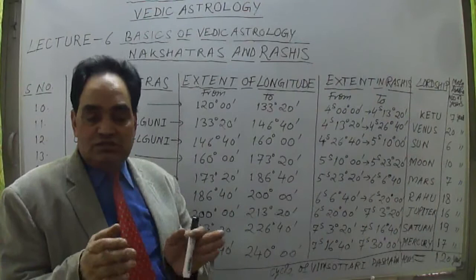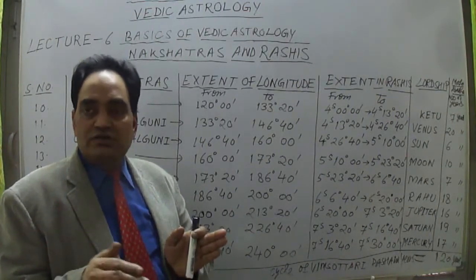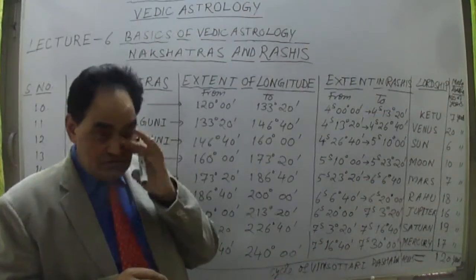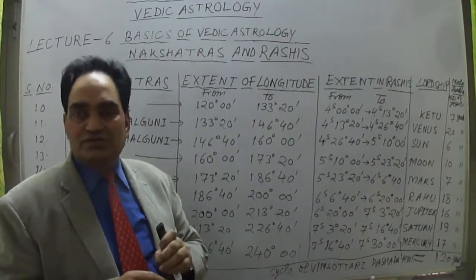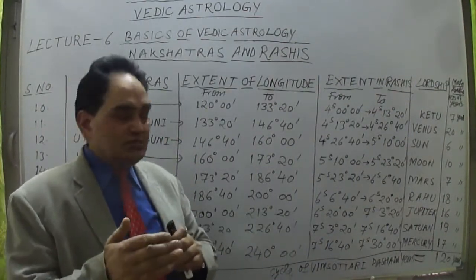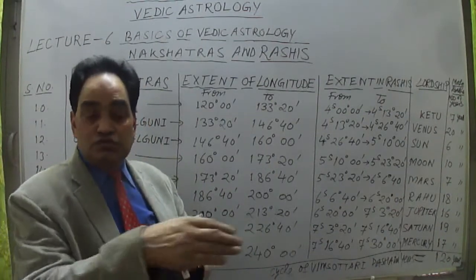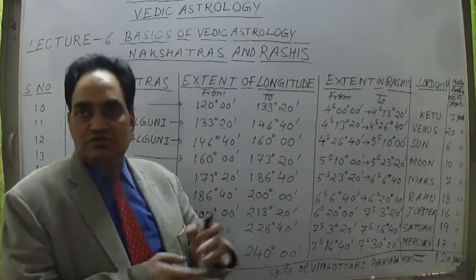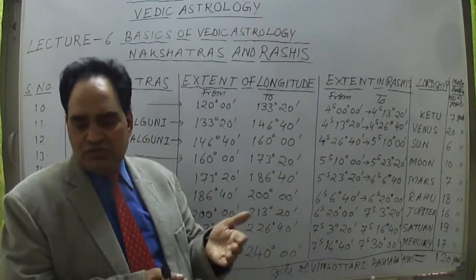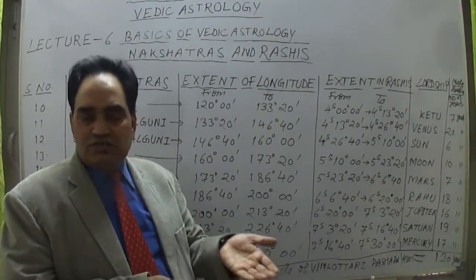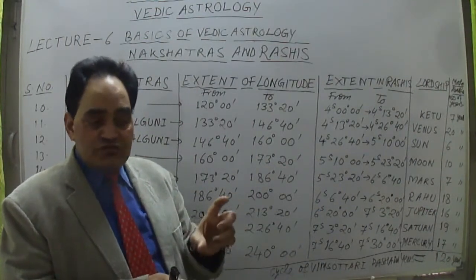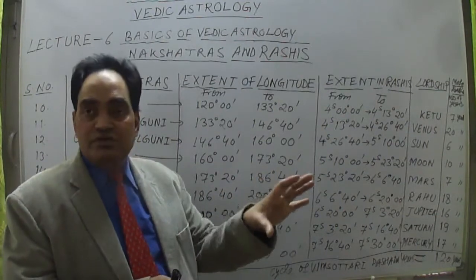Suppose 6 degree 40 minutes have passed and it is a little more, say 6 degree 42 minutes, 43 minutes, and so on. In that way, the person has to use only the remaining period of Moon. The portion of the Moon's period which has already passed will not be utilized by the native.